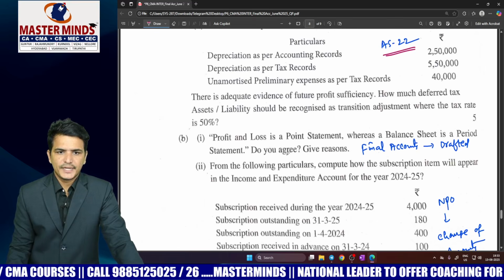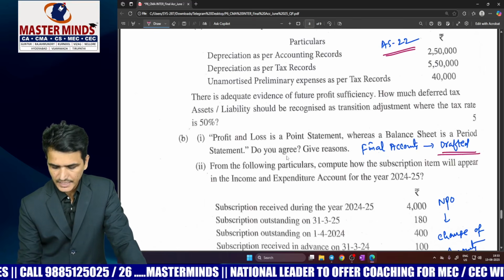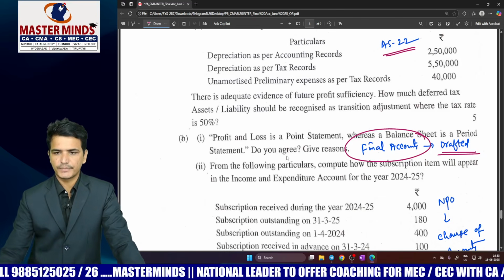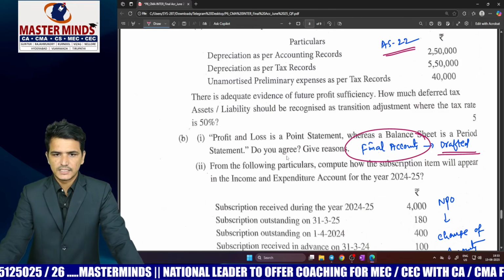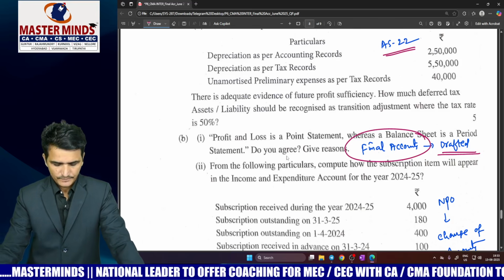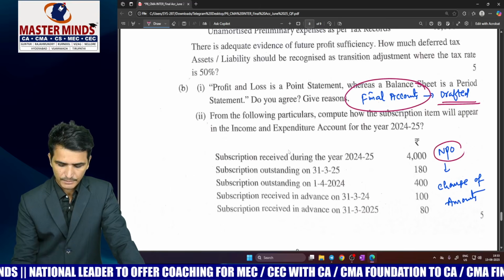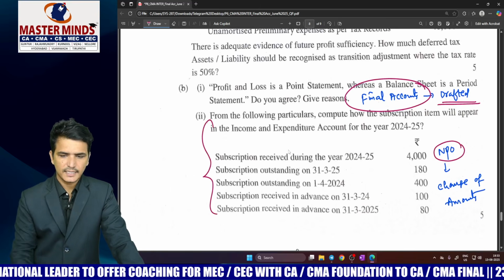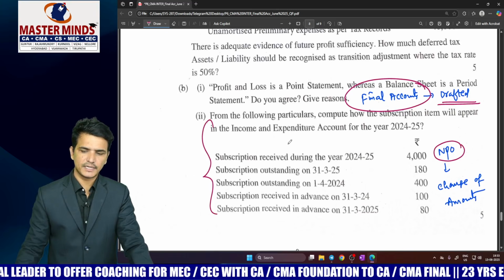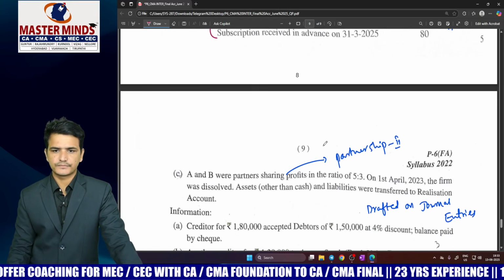Next one, coming to 8B, which is a drafted question based on the theory from final accounts or preparation of financial statements of commercial organizations. If you are perfect in theory, then you can simply answer this question. And next one, question number 8B, the second sub point is from the NPO chapter. These kinds of problems are already there in our material and also in your study material. So this is a direct problem with a change of amounts.